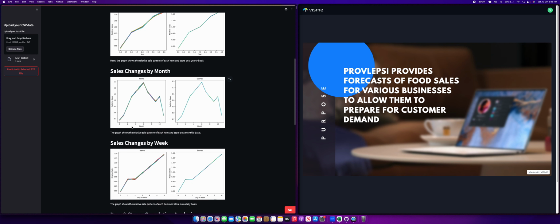Now we go to the monthly scale. Similar to the yearly graph, the x-axis shows the time period, which shows the month from January to December. Again, we take into consideration the relative sales using average monthly sales to see which month performs the best. We see that during the summer months, both items and stores sell the most, while in the winter months, both items and stores experience low amounts of sales.